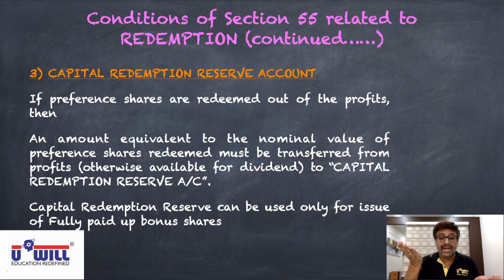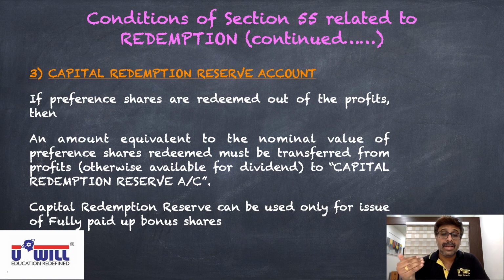Now the next line is important. This capital redemption reserve can be used only for the issue of fully paid bonus shares. We have studied this in the chapter on bonus shares also. The first priority of utilization of reserves is capital redemption reserve. So when you transfer this amount to capital redemption reserve, sooner or later the company can use it only for the issue of fully paid bonus shares. So share capital will come back to 1 crore.